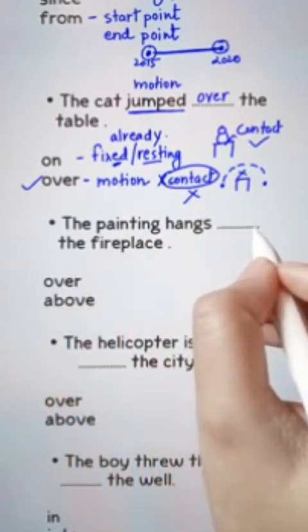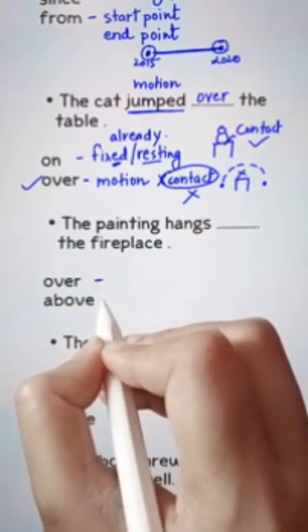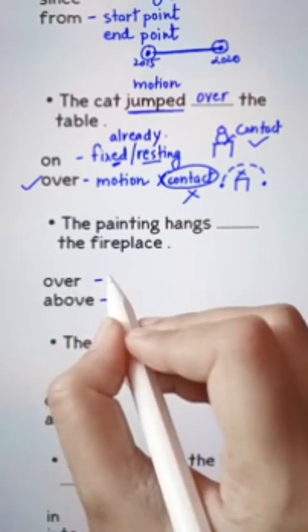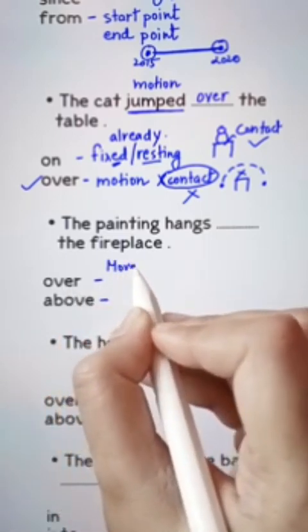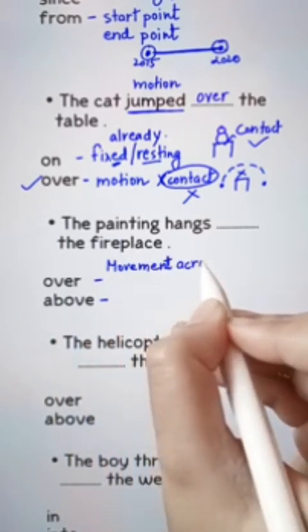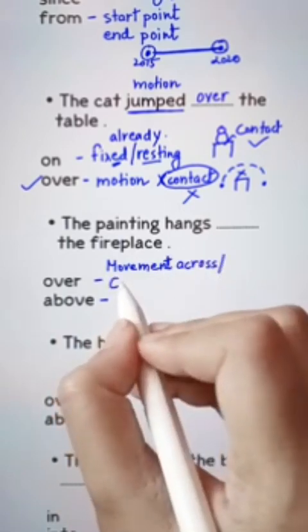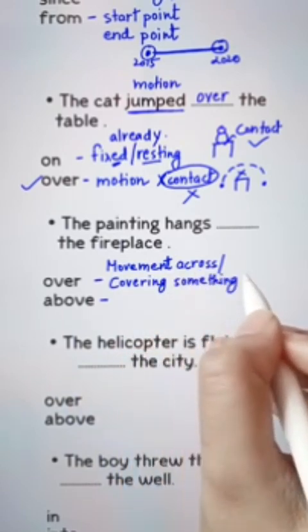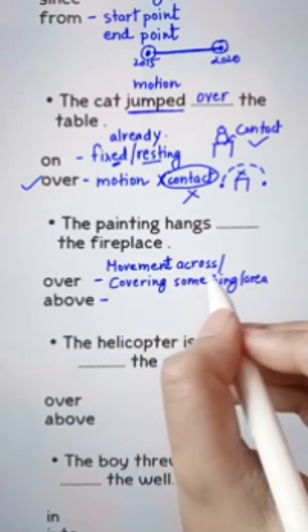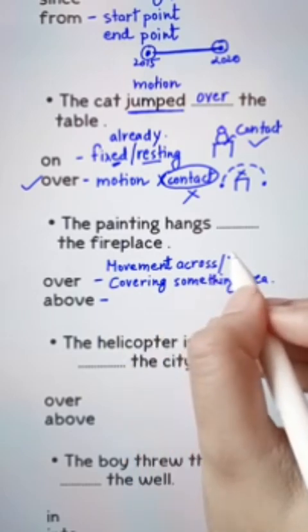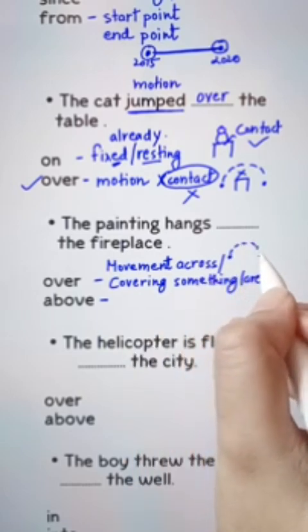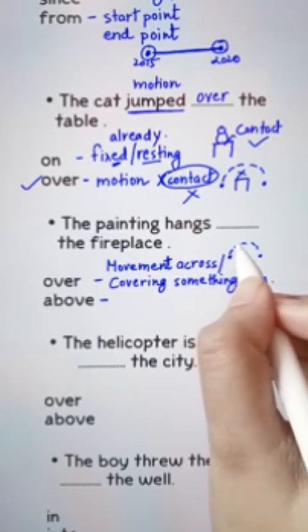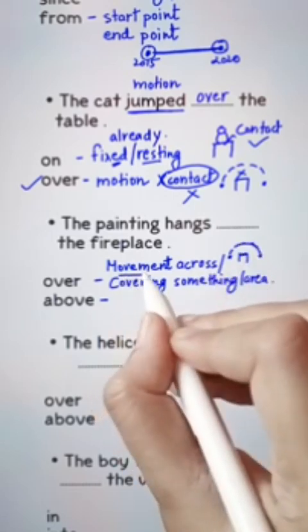The painting hangs blank the fireplace. Over or above? Use over when you mean the movement across something, or as if the movement of something almost covers the surface area of something else. Use over for that. If I were to give the example, it would be the same as the previous question. The cat jumps from one point to the other, almost covering the surface area of the table.